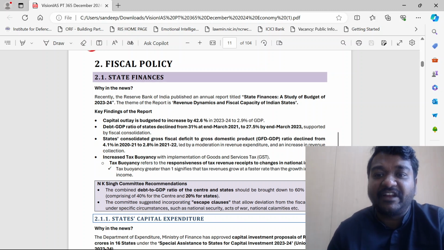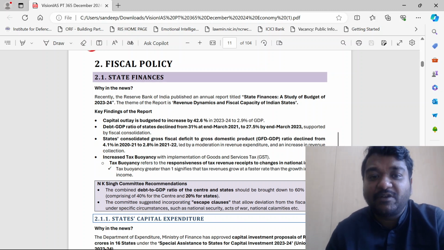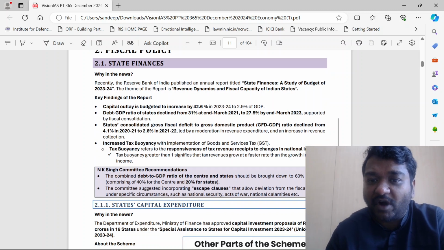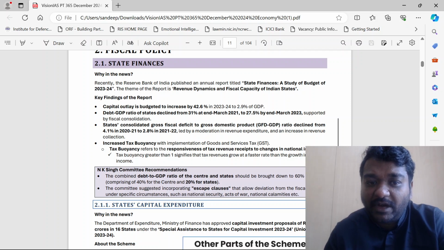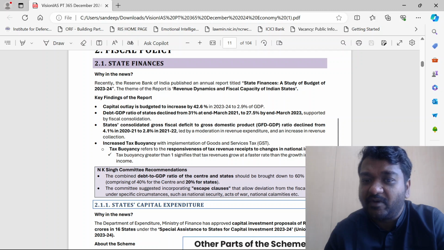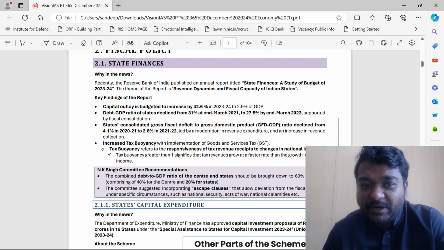Okay, state finances. The Reserve Bank recently published what is called State Finances: A Study of Budgets. Capital outlay is budgeted to increase by 42.6% in 2023-24 to 2.9% of the GDP. Debt to GDP ratio of states declined from 31% at the end.